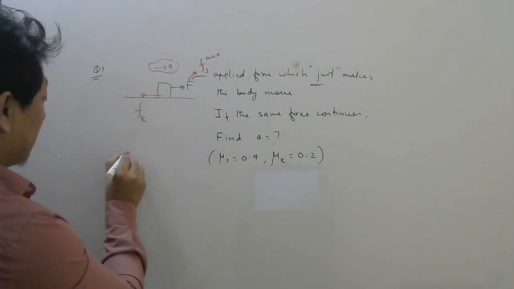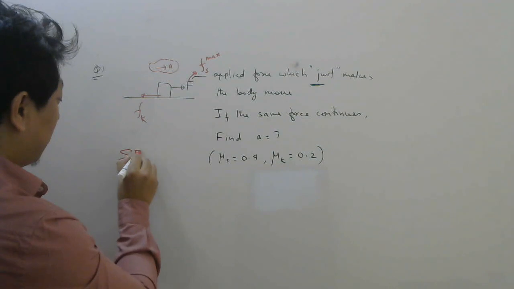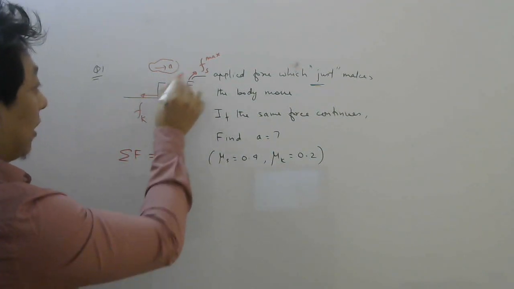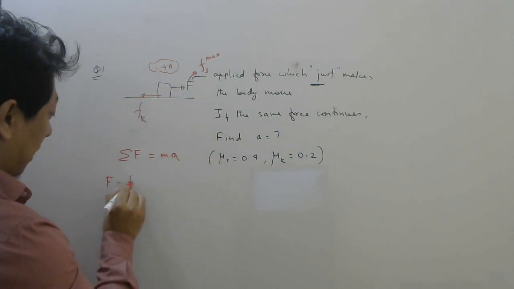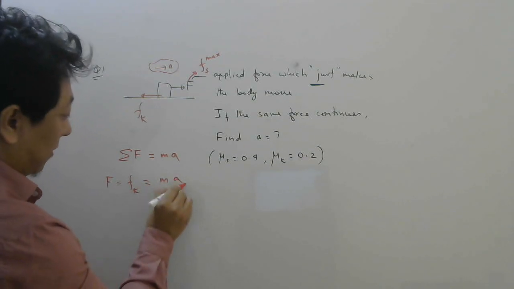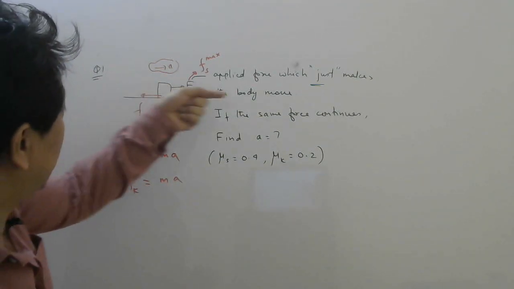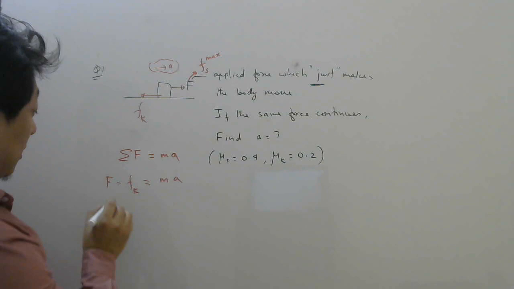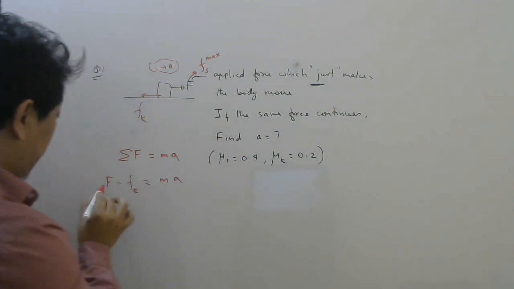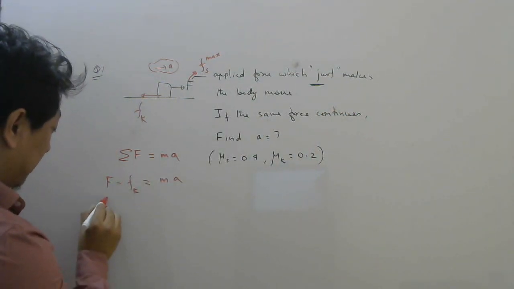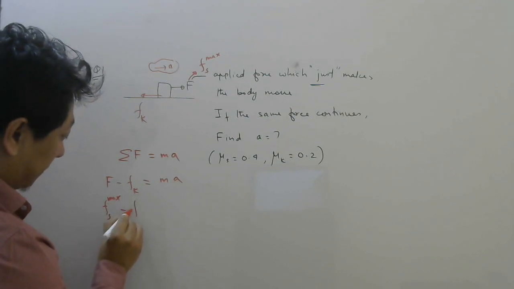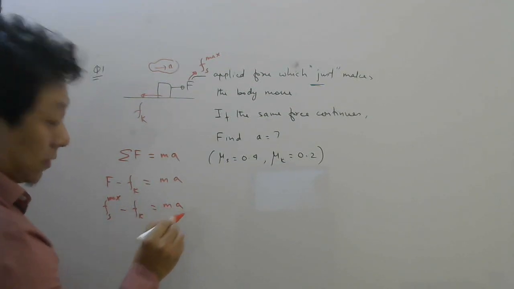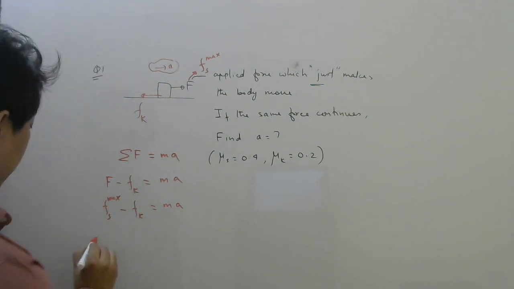So now apply Newton's law in this direction. Net force equal to ma. Applied force minus kinetic friction equal to ma, isn't it? Applied force is this side, kinetic friction is this side. Now because of this just word, in place of applied force we can write maximum static friction. Clear? Now write formula. What is maximum static friction?